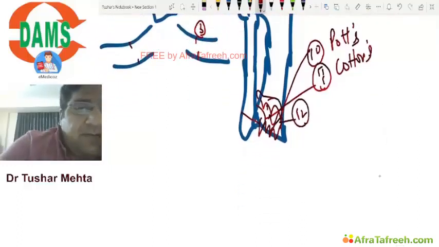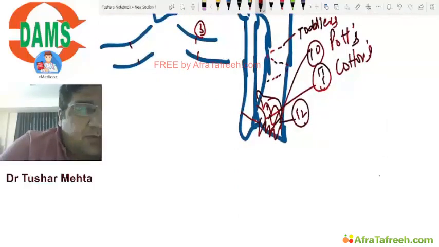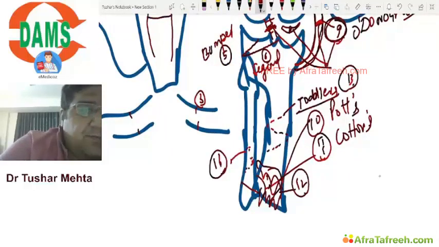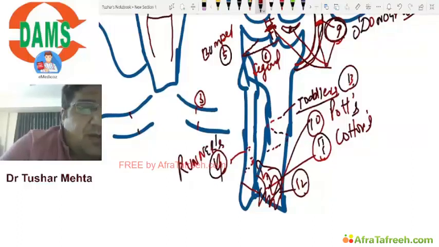If we have a spiral hairline fracture here, we are going to call it Toddler's, which will be fracture number 13. If there is a spiral hairline fracture of the distal fibula, we are going to call it Runner's.